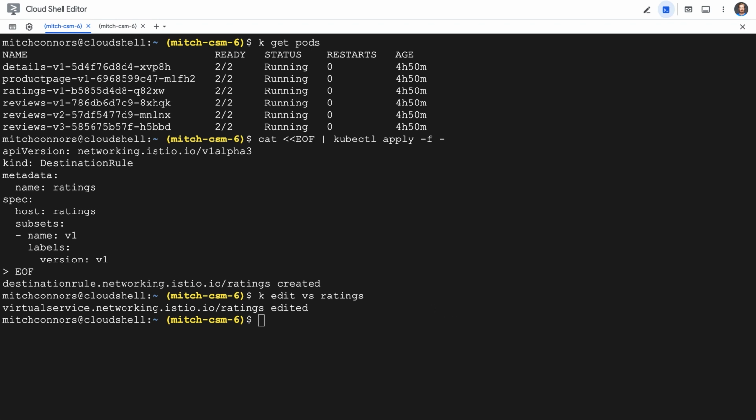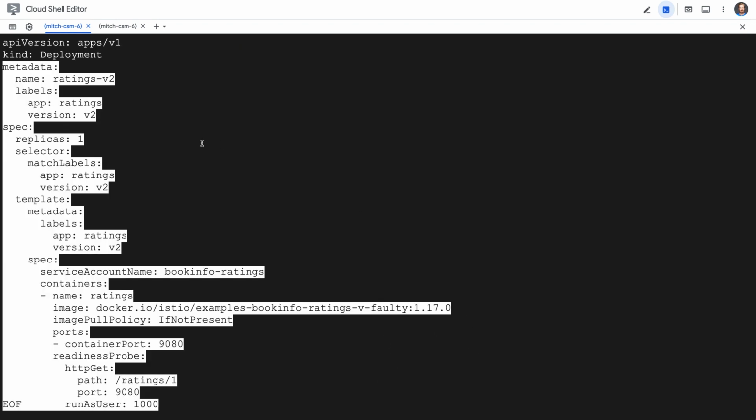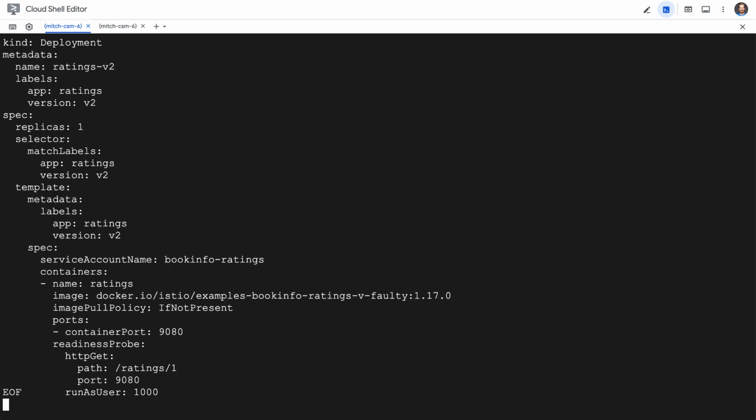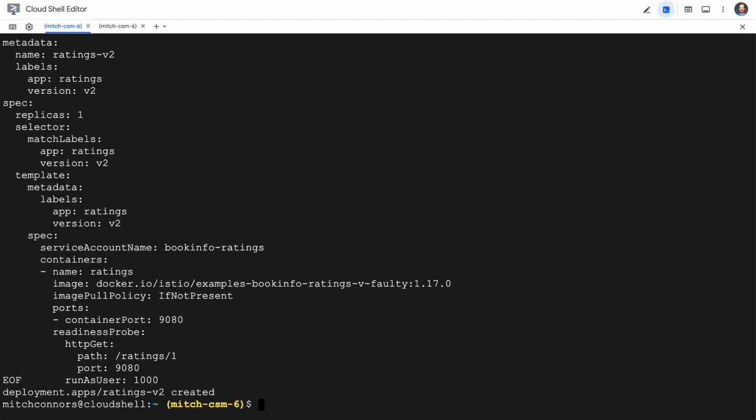Now I'm going to go ahead and pull in my new version of the app. A couple things to notice on this new version. We've got this label, version V2. It's using a new version of the ratings service, but everything else is the same as it has been so far in our application. So we've got that up.